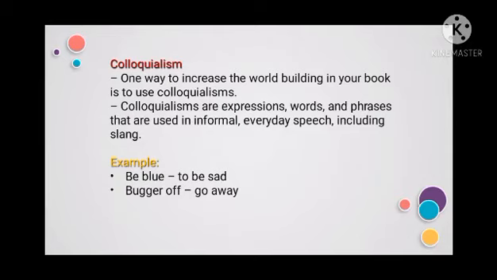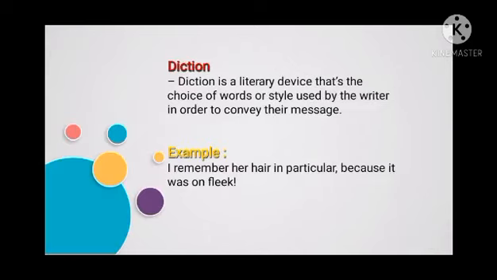We also have colloquialism. Colloquialism is one way to increase the world building in every book. Colloquialisms are expressions, words, and phrases that are used in informal, everyday speech, including slang. However, you can use this in two different ways. First, you can use this as slang in the real world, and second, you can even create your own books of colloquialism for the world, culture, and even writing dialogue. For example, be blue meaning to be sad. Bugger off meaning go away.